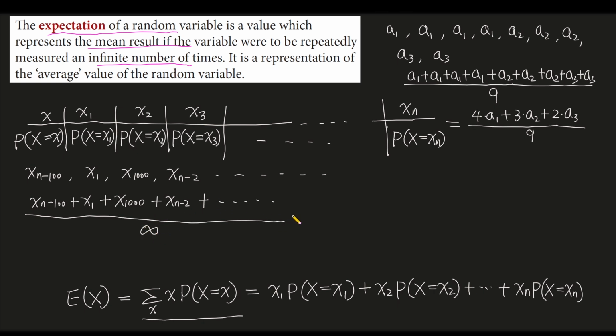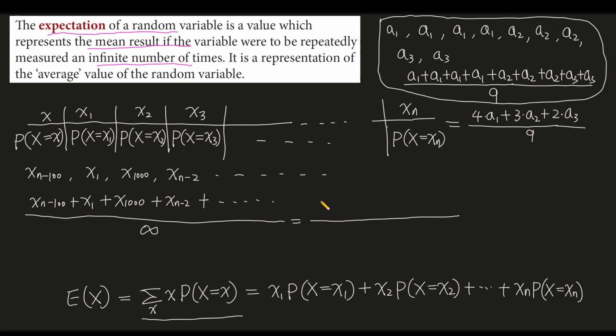Now we reference the previous example. The top here can be written as x1 multiplied by the count of x1. The count of x1 is the probability that the random variable equals x1 multiplied by the count of all the results, that is this one.